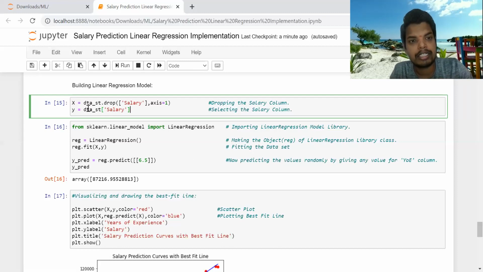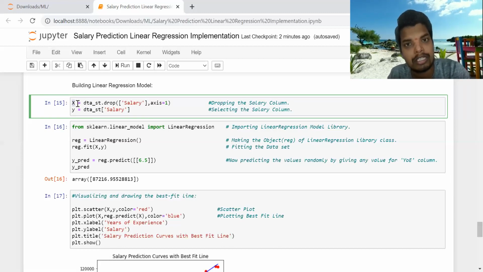This is our main data frame, where we have taken the data of the salaries data set, with only two columns: salary and years of experience. X will be the independent variable. As per convention it is a capital X, and we are dropping the salary column. axis=1 means columns, and axis=0 means rows. So we are dropping the salary column from X.